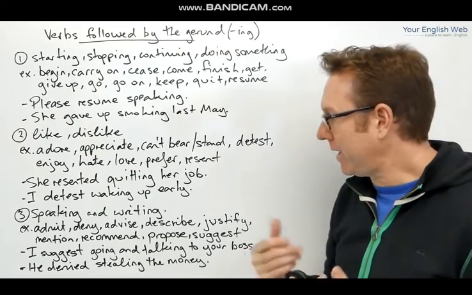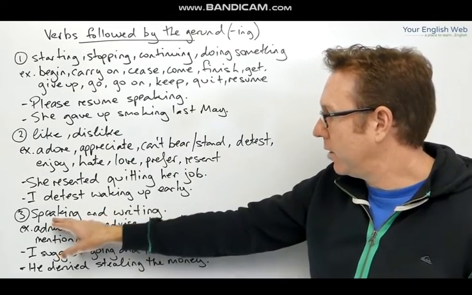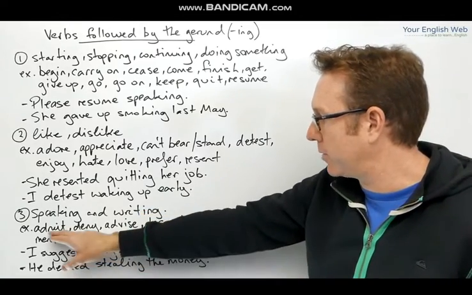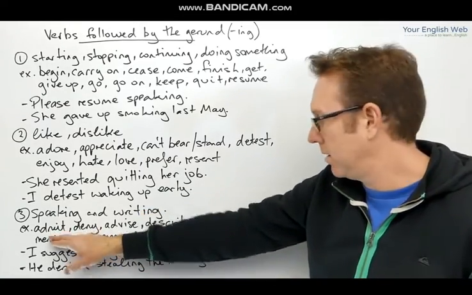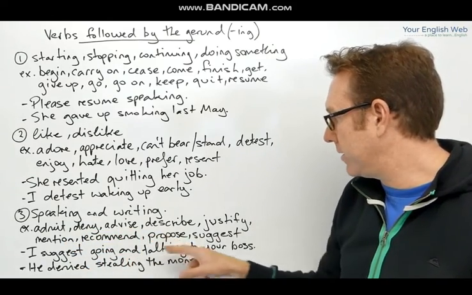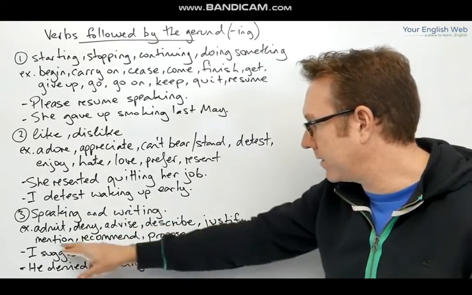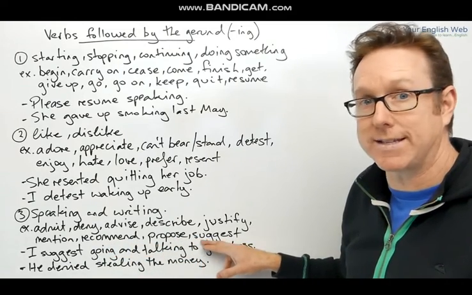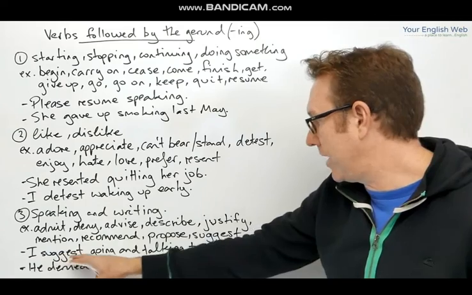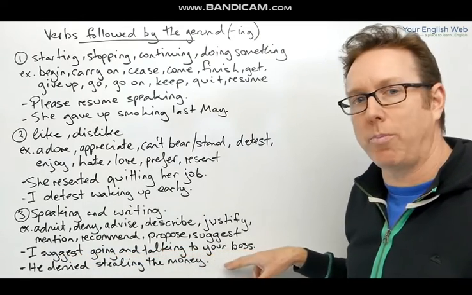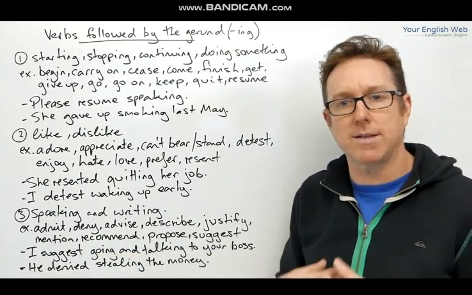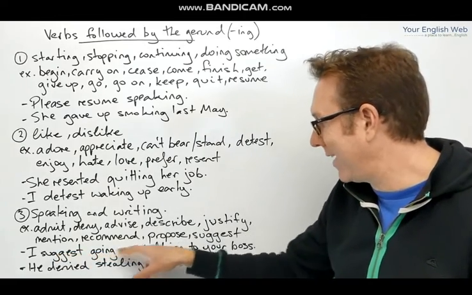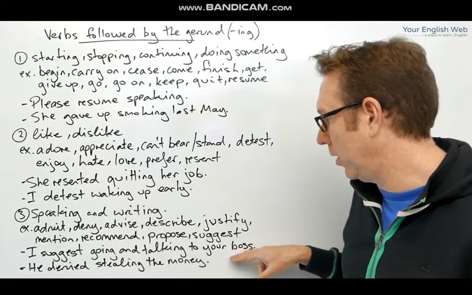Okay? And the third one is when we're talking about speaking and writing verbs. Now, what I mean by this are verbs like to admit, to deny, to advise, to describe, to justify, to mention, to recommend, to propose, or to suggest. I suggest going and talking to your boss. That's what I suggest. I suggest you do that. I suggest going and talking to your boss.